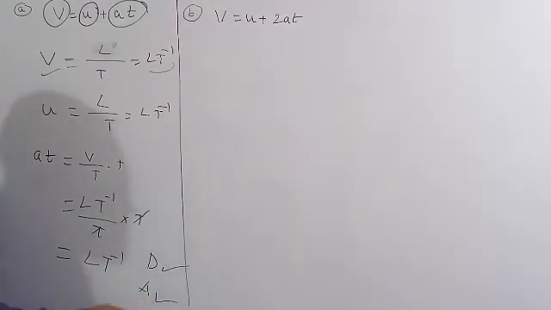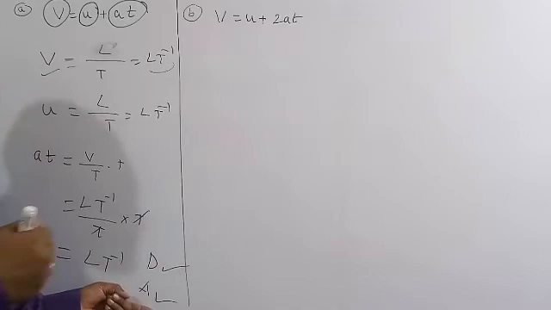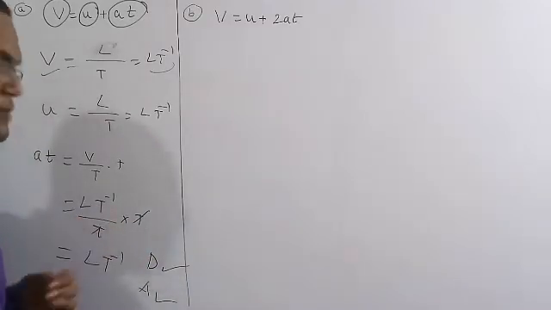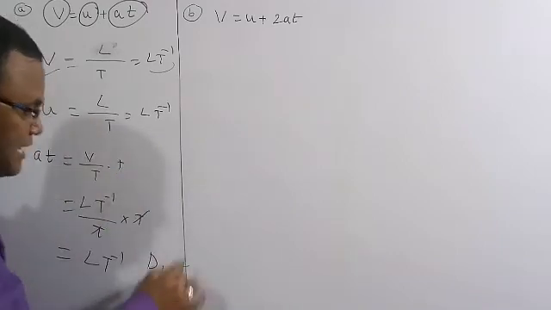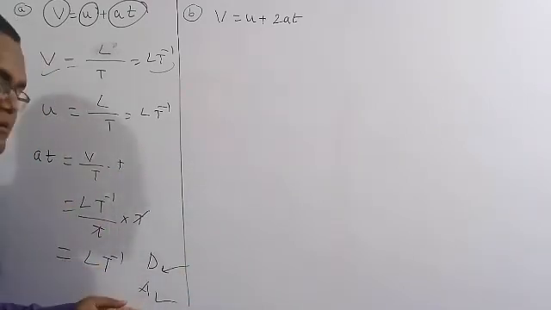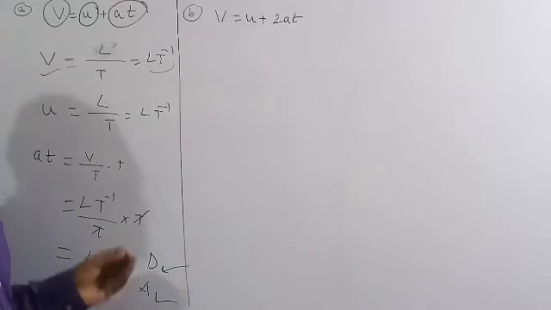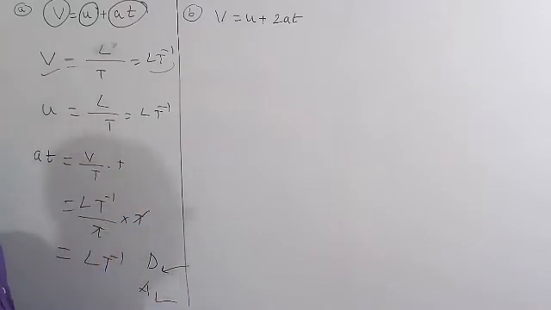So the actual formula is also correct. Based on that, we are going to figure out whether this formula is dimensionally correct or not. So the dimension is also correct. Therefore, what I am trying to say is, if the formula is dimensionally correct, then it may or may not be the actual formula correct. But if the actual formula is correct, it always means the dimensional formula is correct. So let me discuss it.